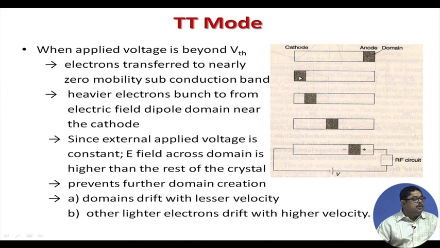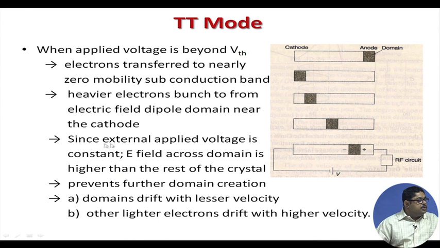So, heavier electrons bunch to form an electric field dipole domain near the cathode. Near the cathode you see this black one, we are calling this a domain. Initially, when the bias field is not there, the domain was here, that we will see later, but now a domain is created. That domain is moving with a very small velocity.